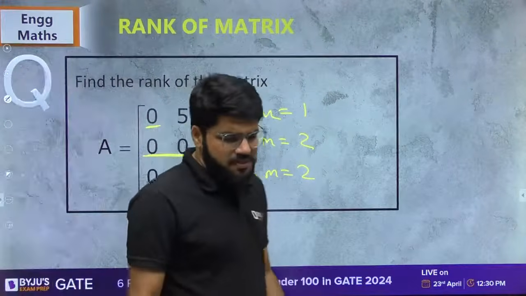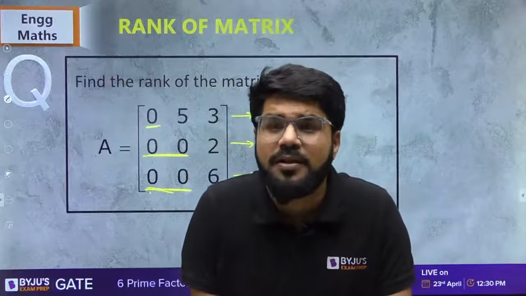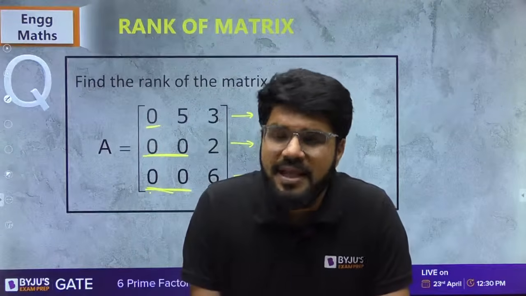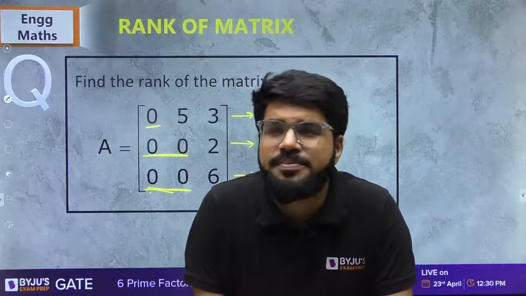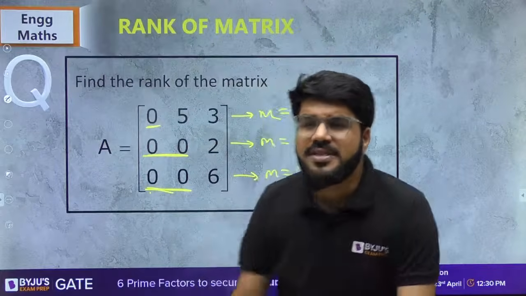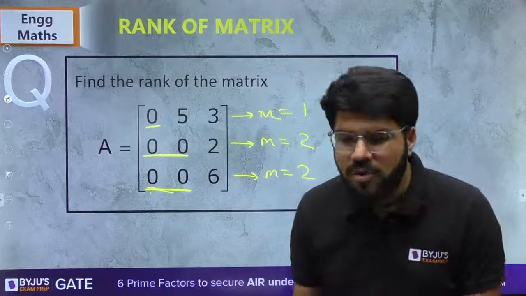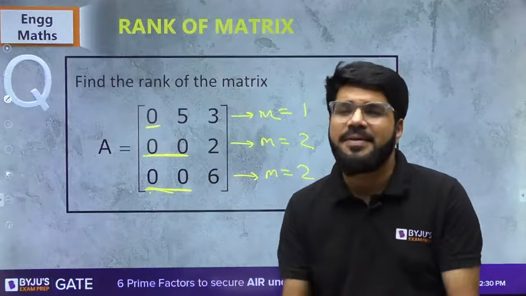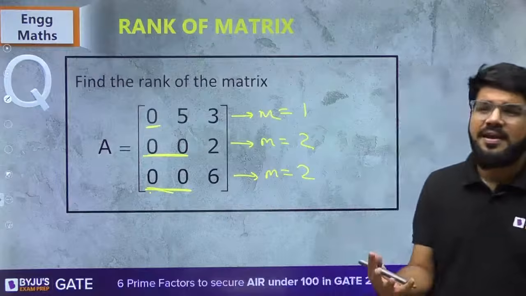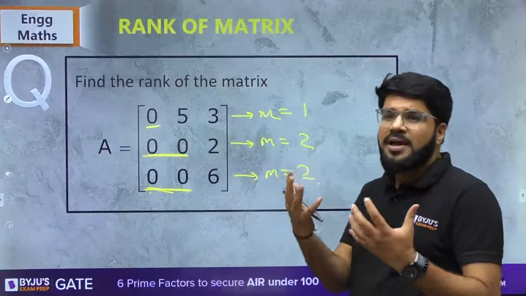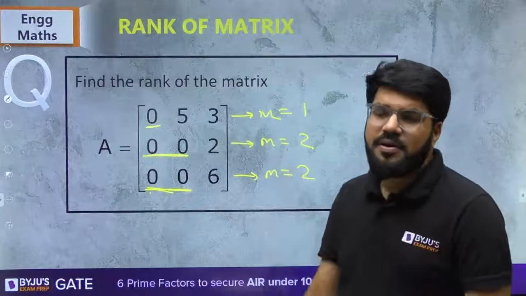Number of starting zeros must be in increasing order. This is the condition I told you. Then we will see ROZ. If there is ROZ, it must be at the last. Two conditions I told you. So is it row echelon form? Come on, think, decide and tell me. If you think yes, say yes; if you think no, say no. Doesn't matter. It is all about thinking at the beginning, not about right or wrong. During the learning phase, it is all about at least trying, at least thinking.